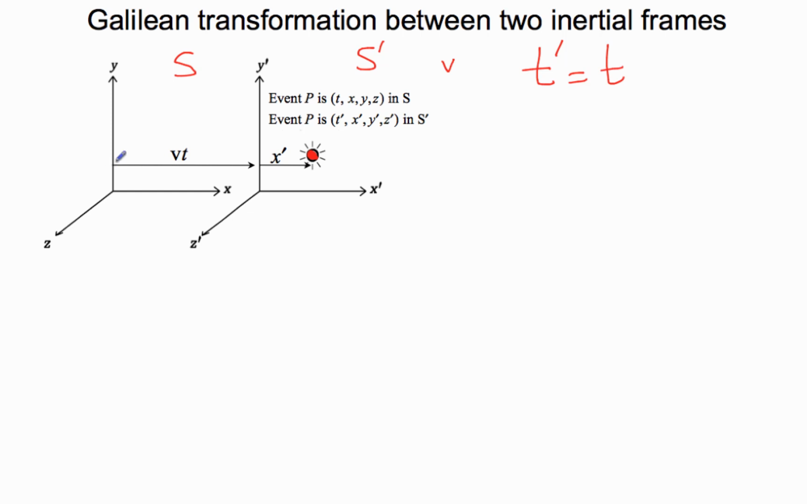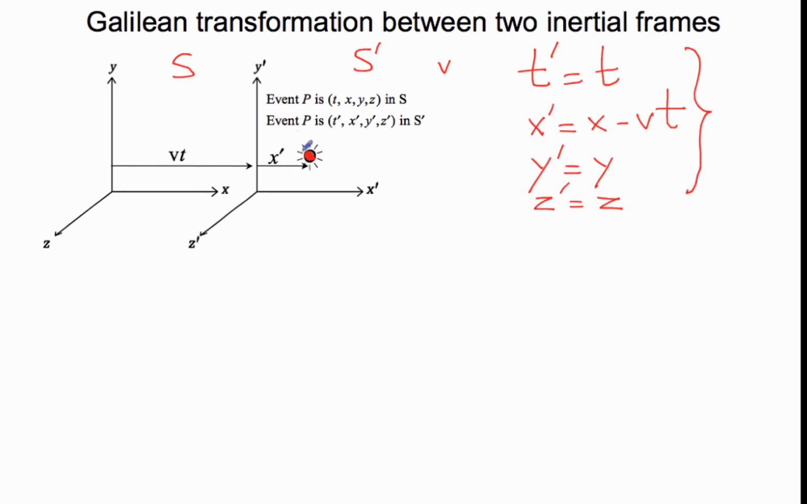But now let's look at this diagram. This distance from here to here, which is x, is equal to vt plus x prime. And so therefore, x prime, that is to say this distance here, is equal to x minus vt. And of course, looking at this diagram, y prime is the same as y and z prime is the same as z. Now, this over here is what is called the Galilean transformation between the frames S and S prime.